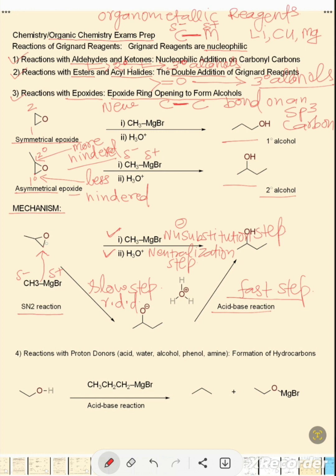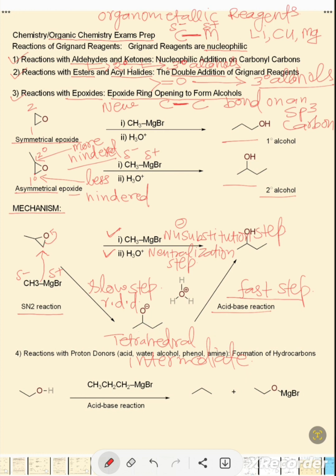Once the nucleophile attacks, the leaving group leaves. So the epoxide opens and you form the tetrahedral intermediate, which is an alkoxide ion.